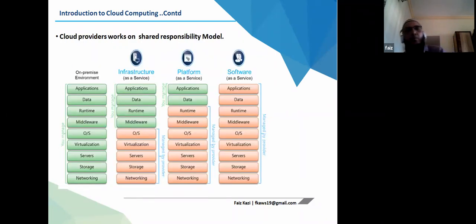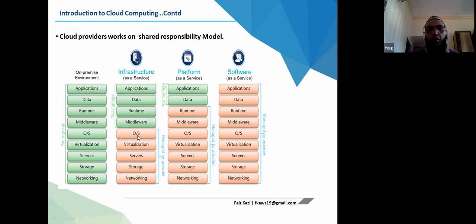So normally cloud providers work on a shared responsibility model. This is a very important term, shared responsibility model. As I explained yesterday, this will be our traditional environment, where everything is managed by the customer. In infrastructure as a service, AWS or Azure or Google will provide these components: networking, storage, servers, virtualization, OS, which will be managed by the provider. AWS will manage it, Azure will manage it, or Google will manage it.